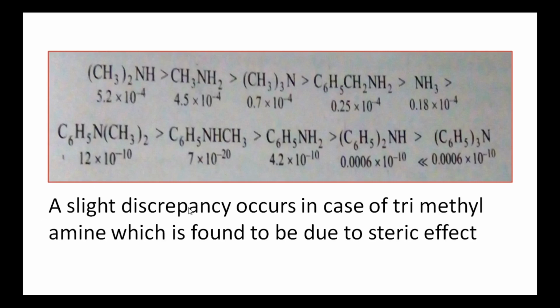A slight discrepancy occurs in the case of aliphatic trimethylamine, which is found to be due to the steric effect. That is, these are tertiary amines. These have three plus I effect groups. But this is less basic than primary amine due to steric hindrance, the repulsion between these three groups.